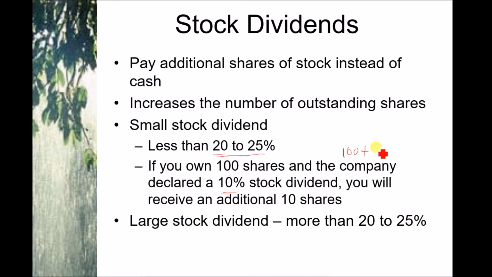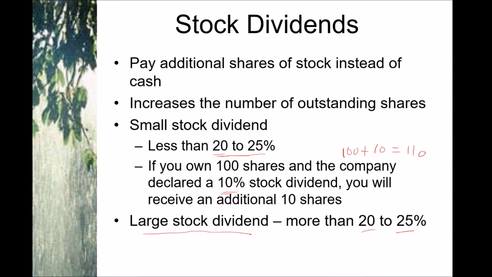So 100 old shares plus 10, you will now have 110 shares. If a stock dividend is more than 20 to 25%, it's called a large stock dividend.